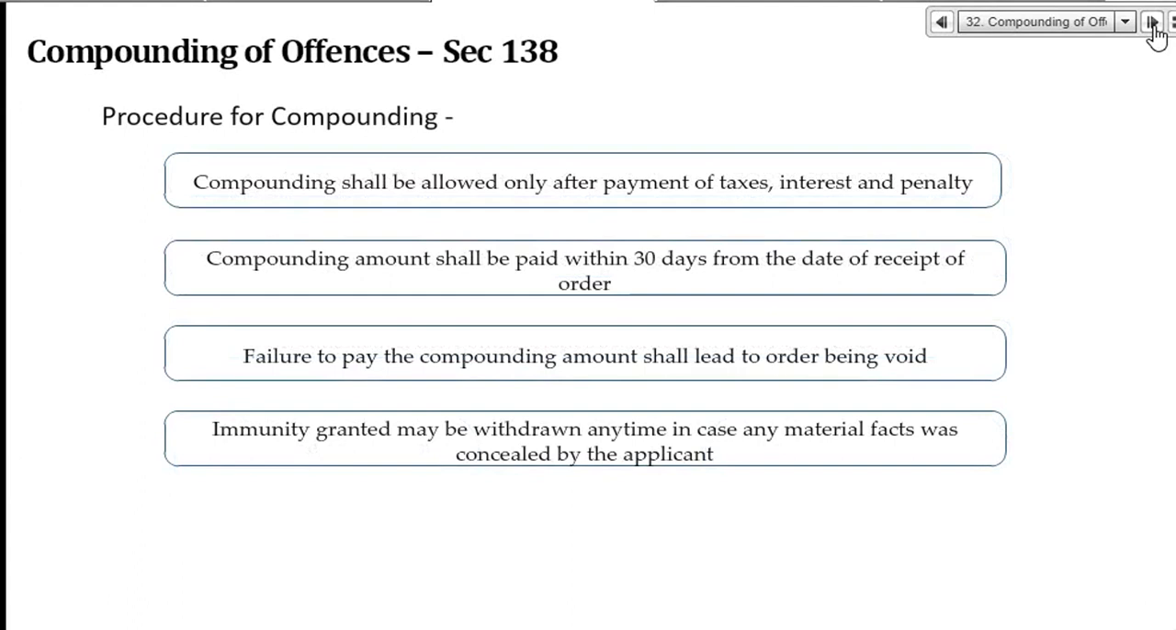Procedure for compounding. After payment of tax and penalty and interest, only the compounding will be accepted, allowed. Compounding should be paid within 30 days from the receipt of order. I have to pay the amount. Failure to pay the compounding amount shall lead to order being void. Means the order will become void if I don't pay within 30 days and your prosecution will continue, right? If I have taken the compounding based on any wrong information or hidden any facts, then the immunity granted will be withdrawn.